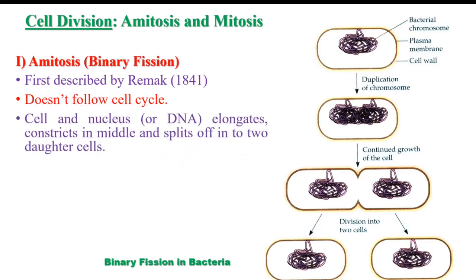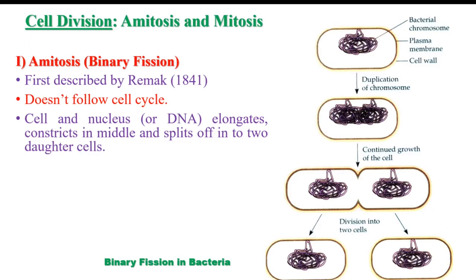Mitosis is a cell division which takes place according to the cell cycle. But in case of amitosis, there is no cell cycle. In amitosis, the cell and the nucleus, or the DNA if it is a prokaryote, since there is only DNA in place of a nucleus, both elongate and constrict in the middle. The cell constricts in the middle and it splits off into two daughter cells.